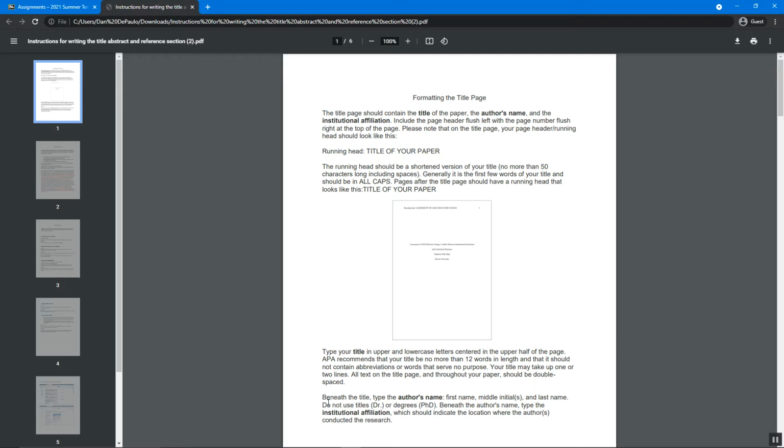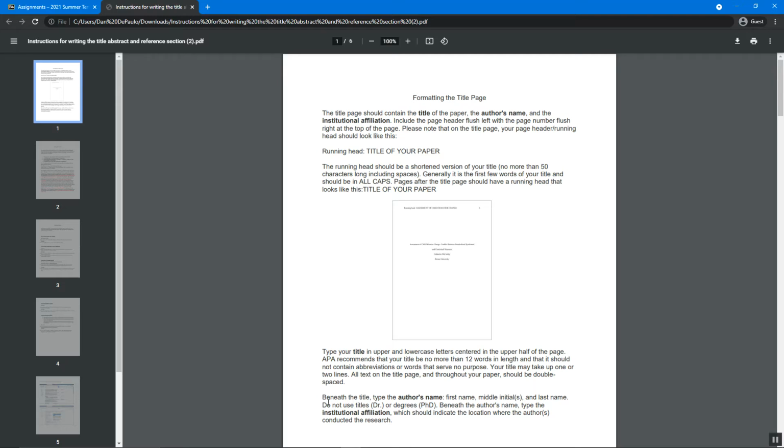It's basically just to give the reader an idea of the general idea of the manuscript. Shouldn't be too long, shouldn't be too short. You'll have something called the running head, which is a shortened version of the title at the top, and I'll show you how to do this. Then you'll have your title, your name, and your institutional affiliation, and all of this should be double spaced.